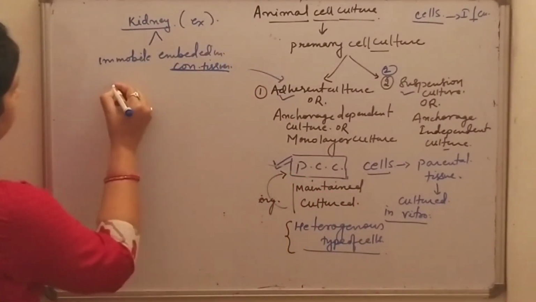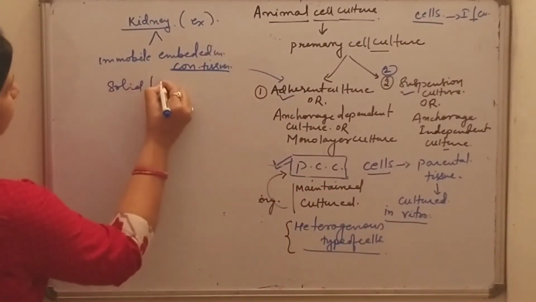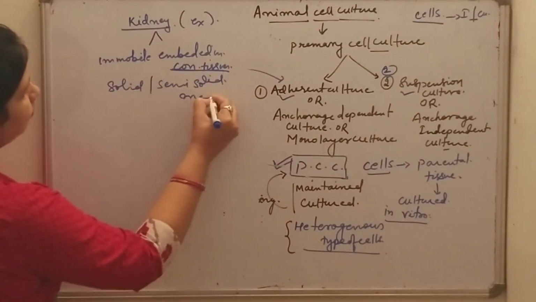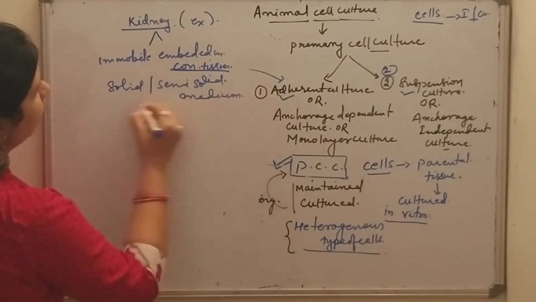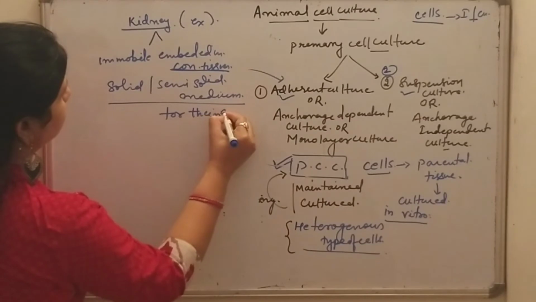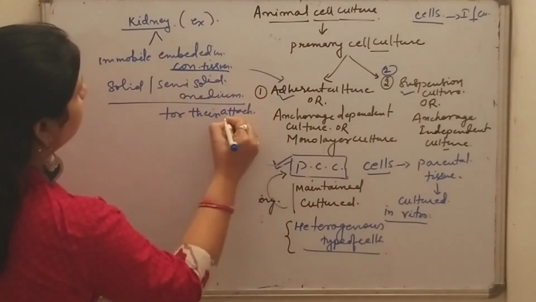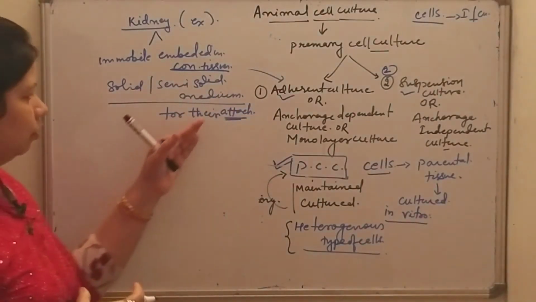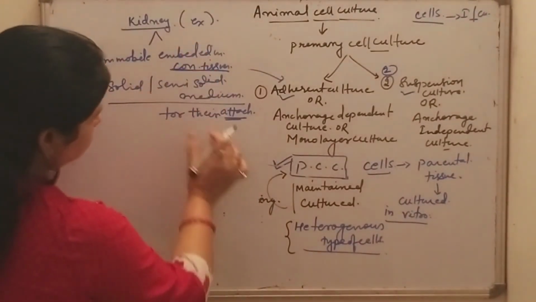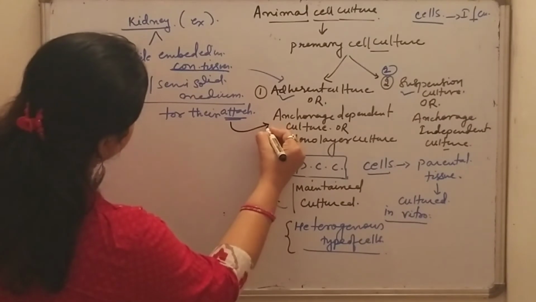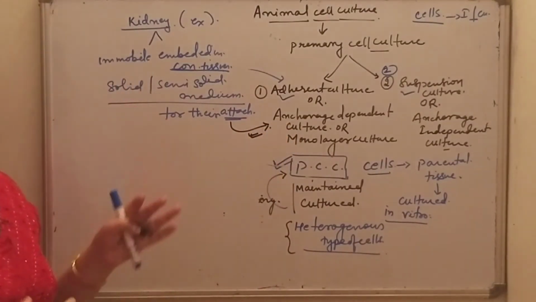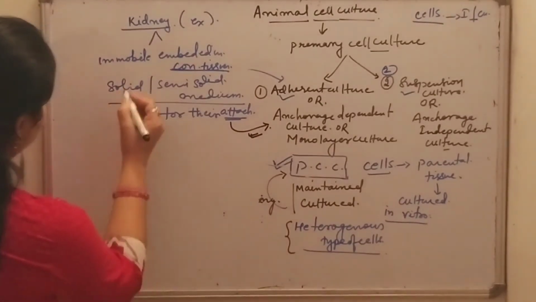So generally solid or semi-solid medium is provided for those cells to get attached. And this is the reason they are known as anchorage dependent cells. These cells adhere to the culture. How do they adhere to the culture?